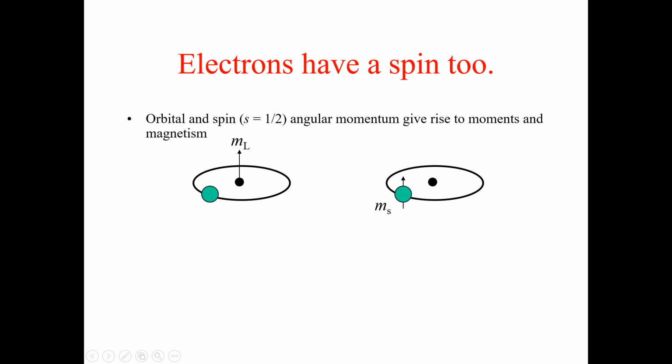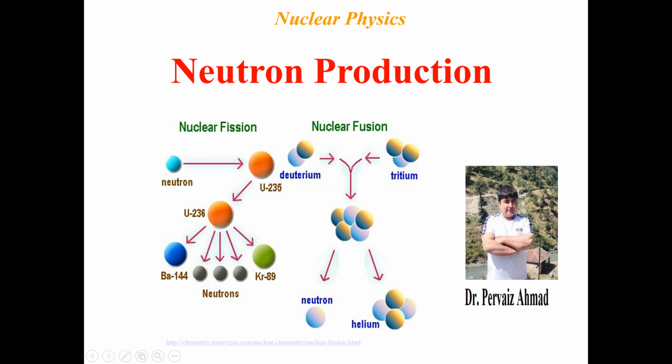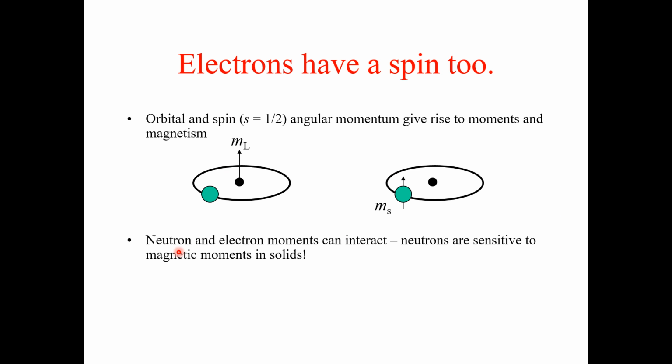Angular momentum gives rise to moments and magnetism. The electron has spin and angular momentum, and because of this it gives rise to magnetism. Just like that, neutron and electron moments can interact. Neutrons are sensitive to magnetic moments in the solid.